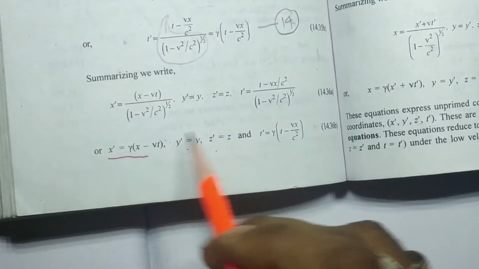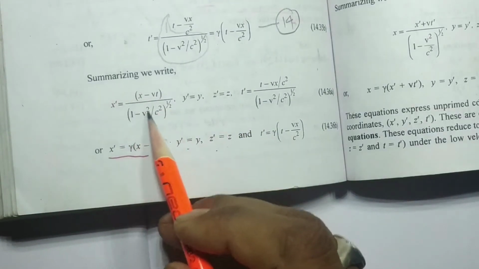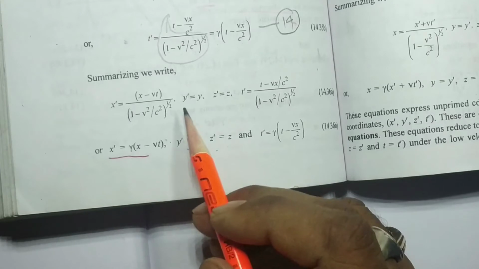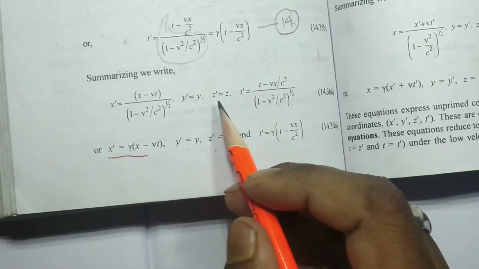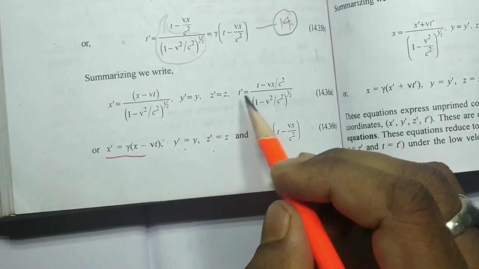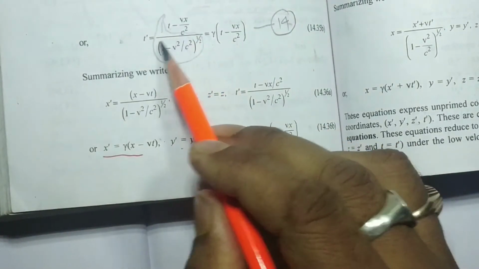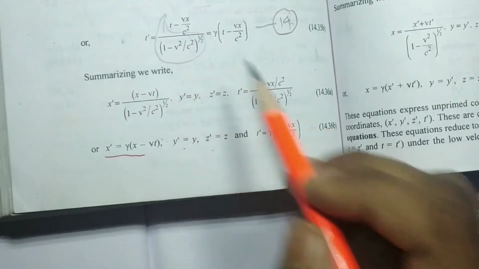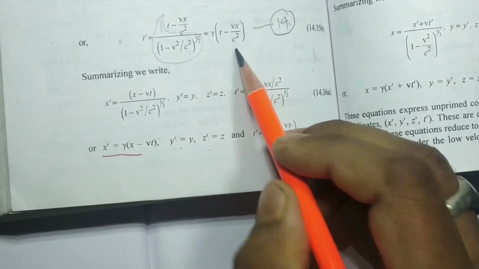Systematically I have written all the transformations. x dash will be equal to x minus vt by 1 minus v square by c square to the power 1 by 2. y dash will be equal to y, is not going to change. z dash will be equal to z, and t dash we found is t minus vx by c square by 1 minus v square by c square to the power 1 by 2, or it can be written as gamma into t minus vx by c square.